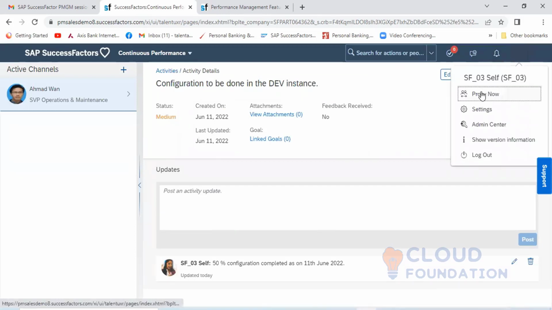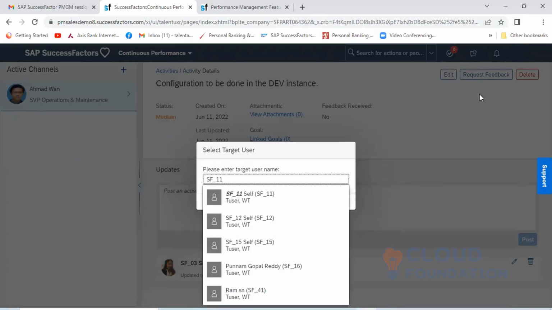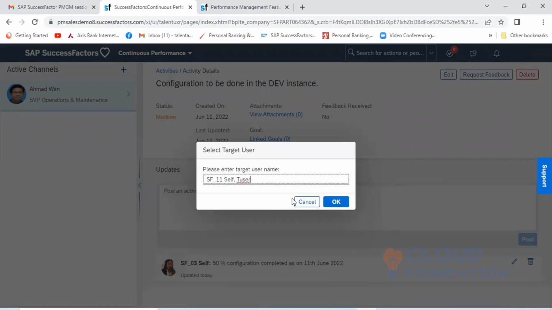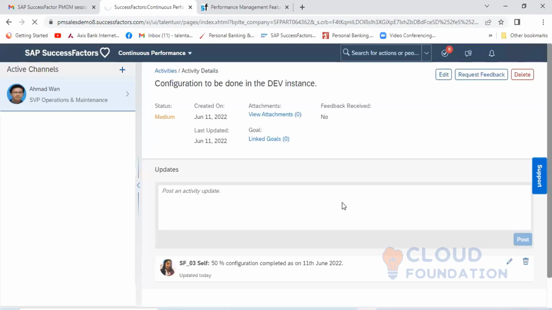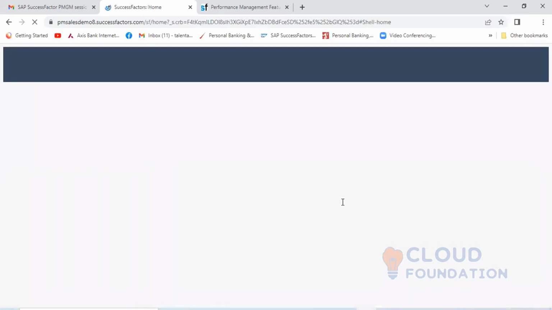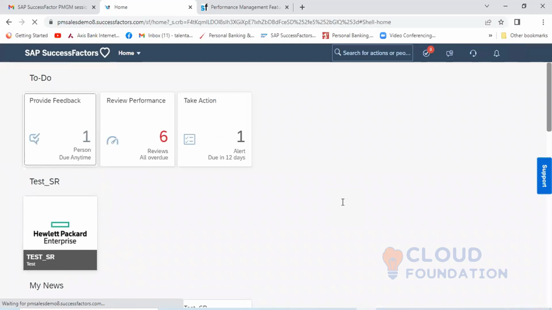You go here, proxy to sf underscore 11, select here, and click on OK. Once you click on OK, you can see in the to-do list, provide feedback.